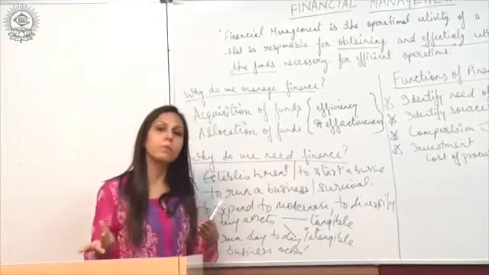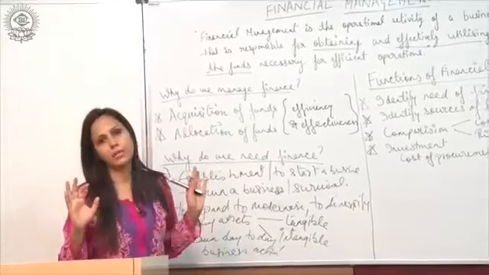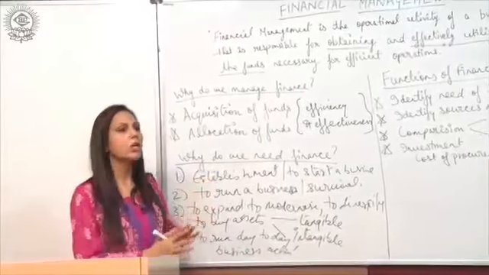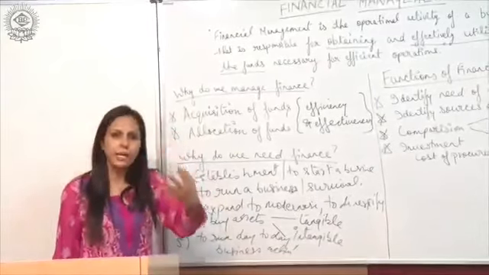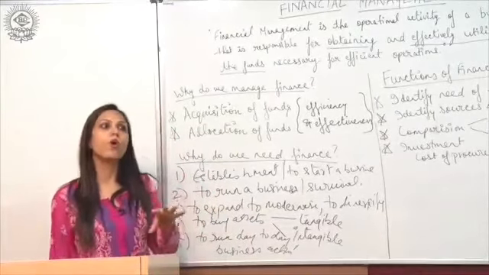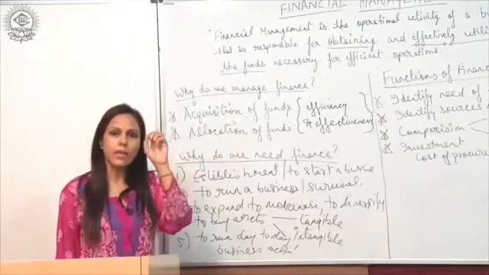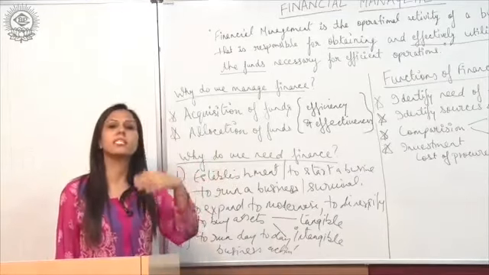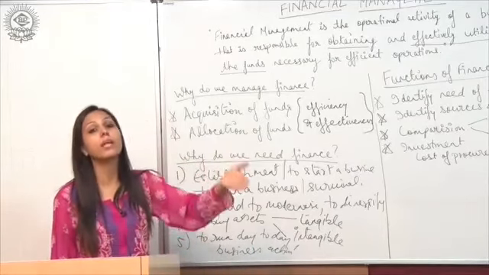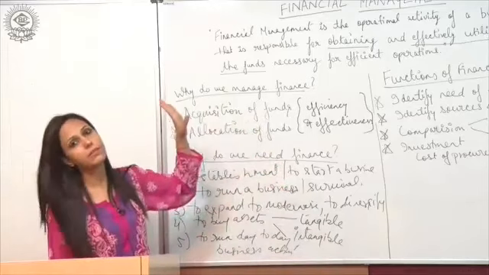So for all those purposes we require money, we require finance, right? So to conclude, we can say that we require finance for establishment, survival and growth, purchasing assets, and to run day-to-day business activities we need finance.